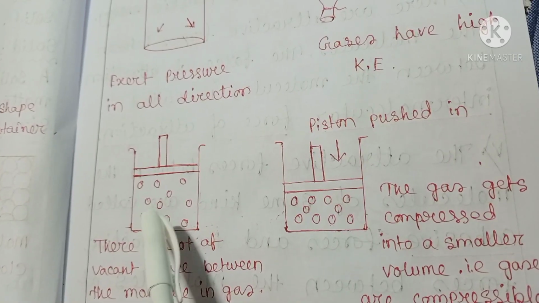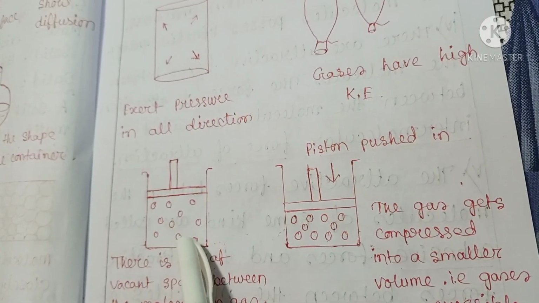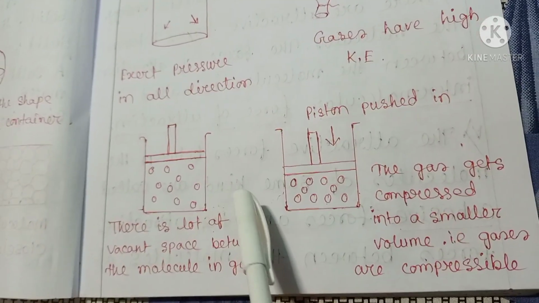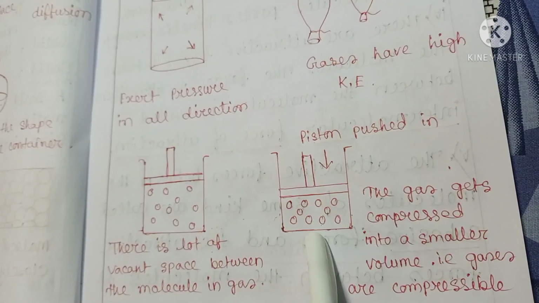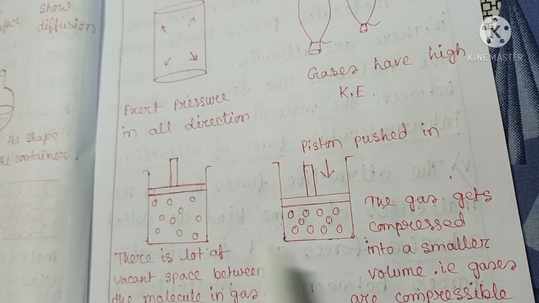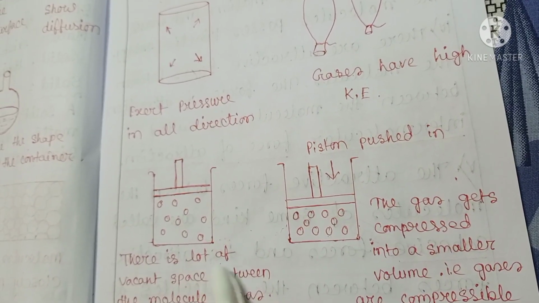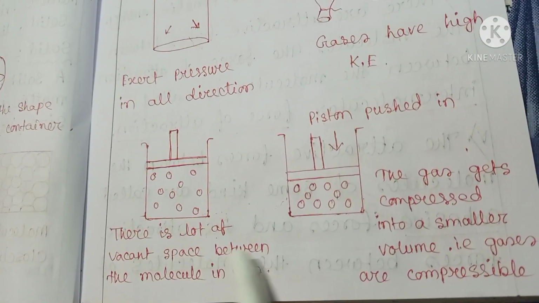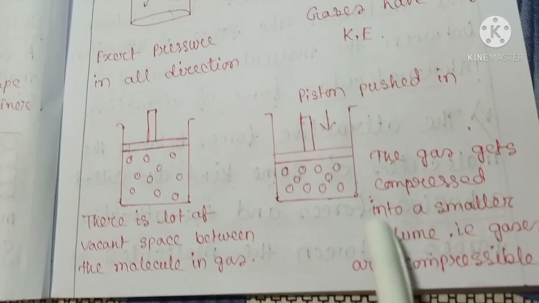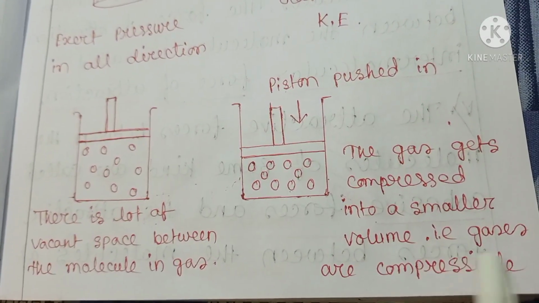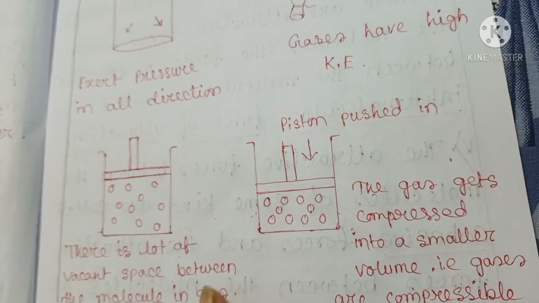There is a lot of vacant space between the molecules. We can force the particles closer by pushing the piston. See this space. There is a lot of vacant space between the molecules in gas, and the gas gets compressed into a smaller volume. That is, gases are compressible.